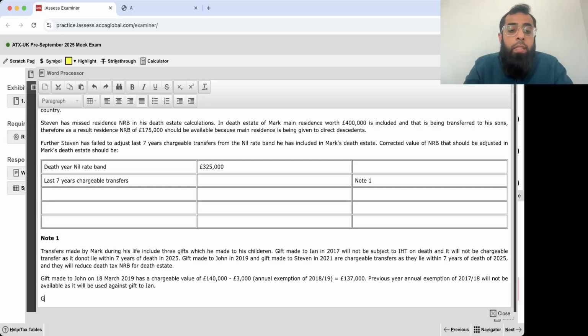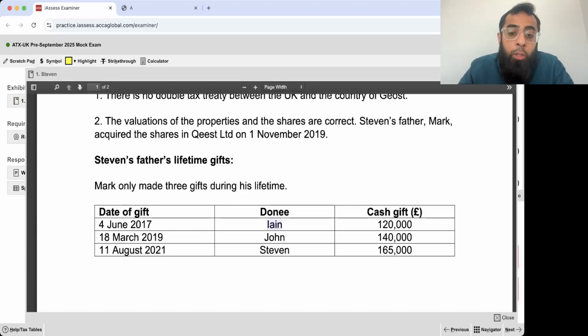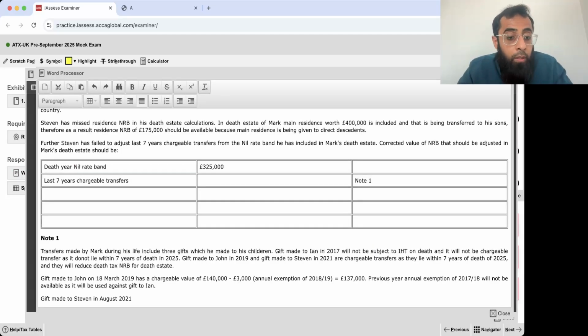Then the gift made to Stephen in August 2021, I believe, on 11th August 2021, of 165,000, has a chargeable value of 165,000 minus 3,000 minus 3,000, that is 2 times 3,000.